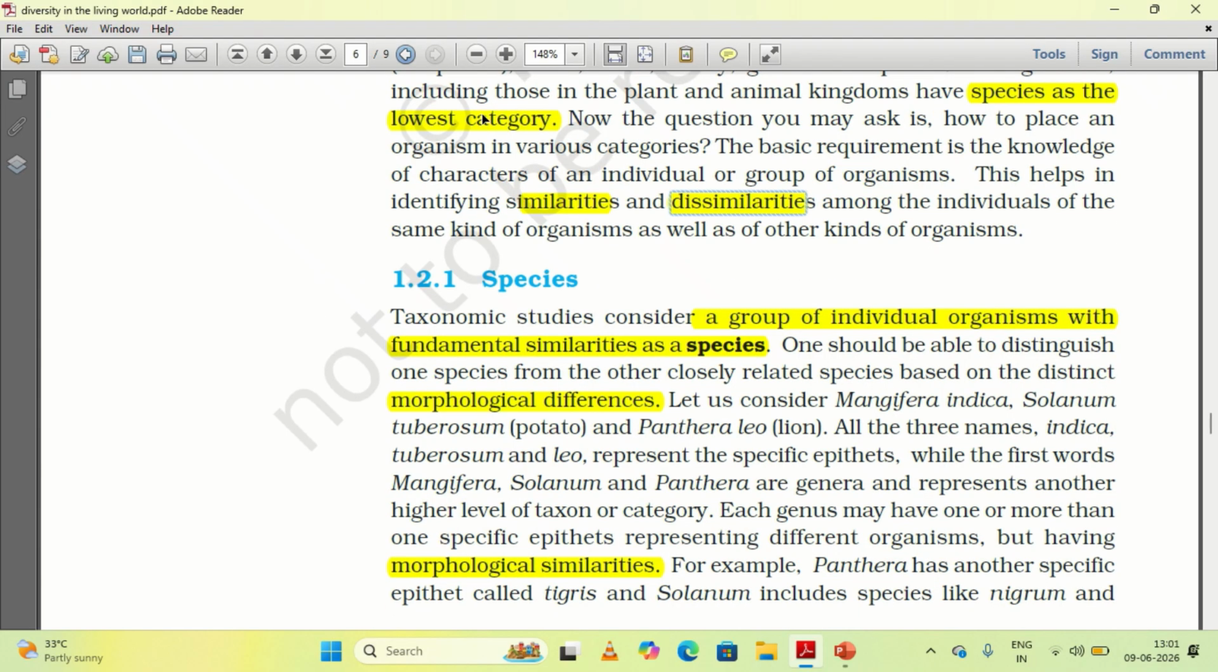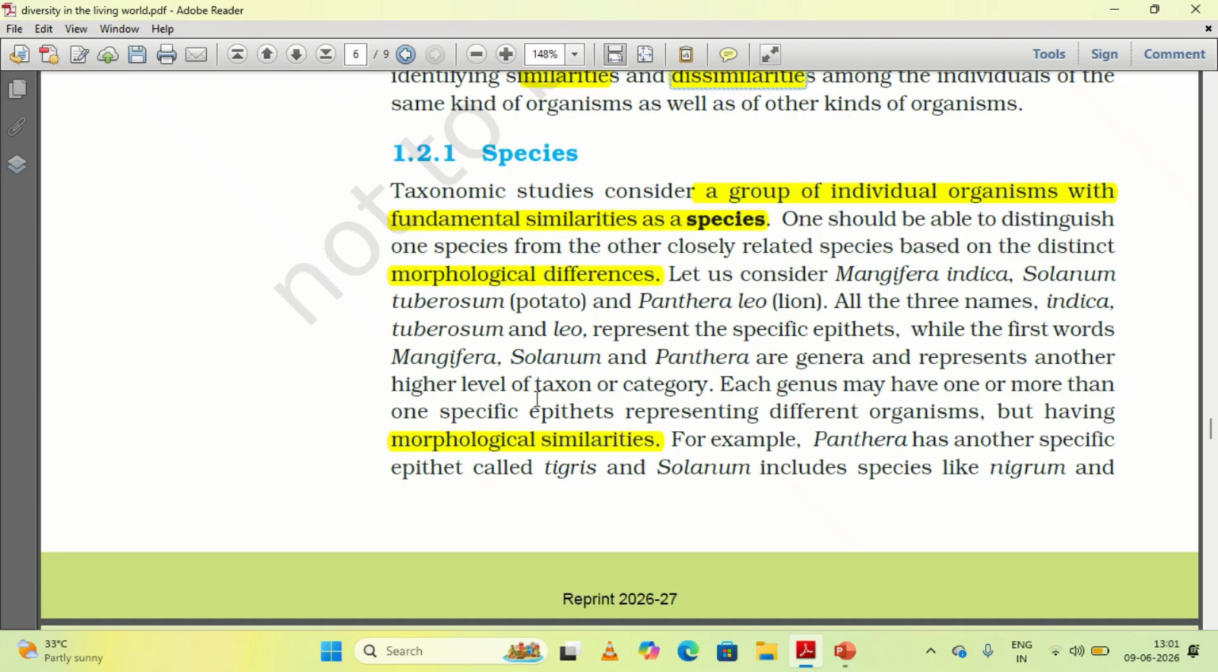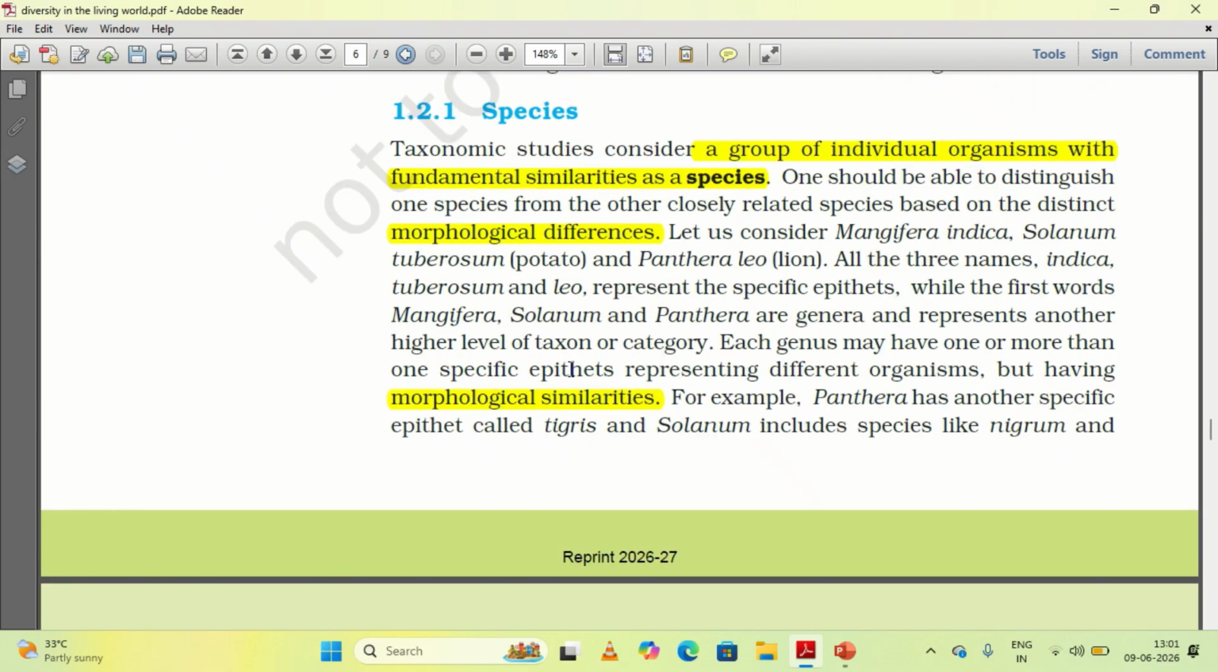The species is the lowest and the basic category, the basic rank. A species consists of a group of individuals with fundamental similarities. They have been identified with some morphological similarities and morphological differences. For example, consider Mangifera indica, Solanum tuberosum and Panthera leo. In these names, the second words indica, tuberosum and leo represent the species name, and the first word represents the genus name. So the species is the basic rank or basic taxon, and genus is a higher taxon.